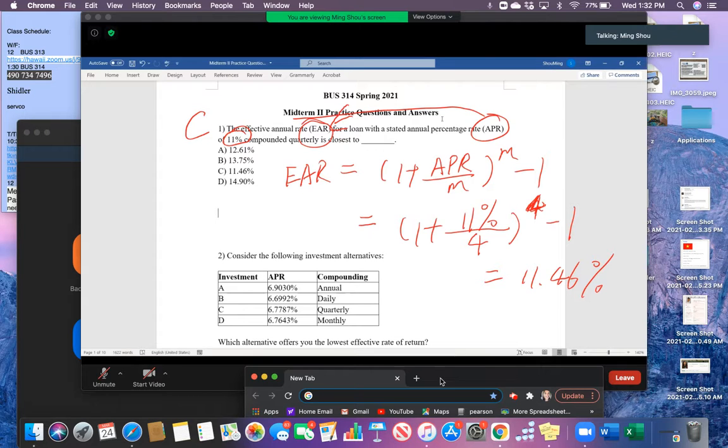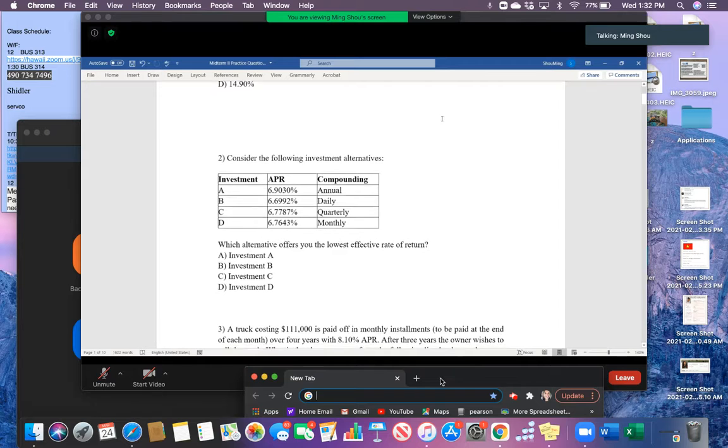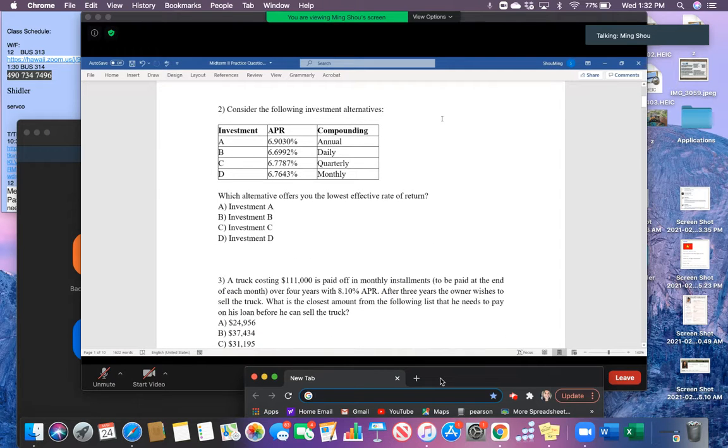So in this case, we're simply converting APR into EAR, and sometimes you should also know how to convert EAR to APR, right? So this is question 1. Question 2 is very similar. In this case, you have 4 investments, right? You already know their APR, but their compounding interval is different. A is annual compounding, B is daily compounding, C is quarterly compounding, and D is monthly compounding.